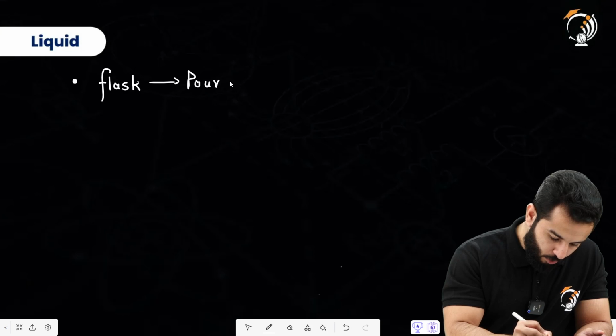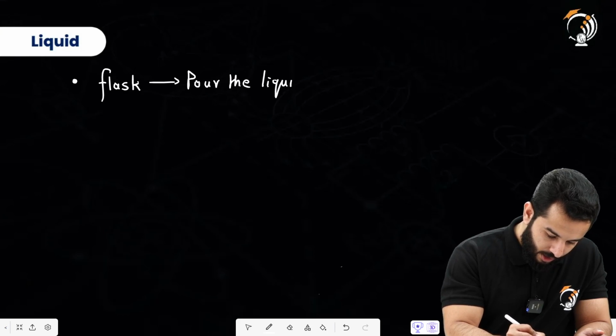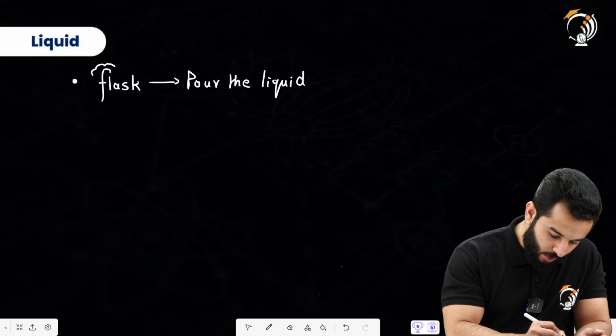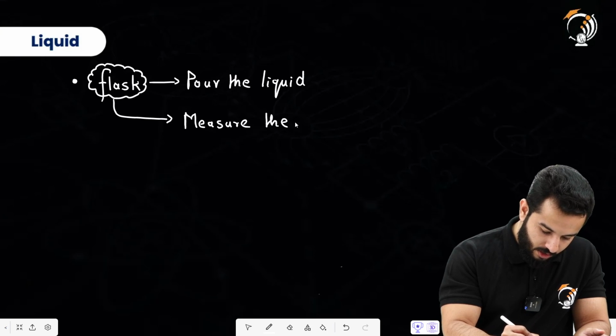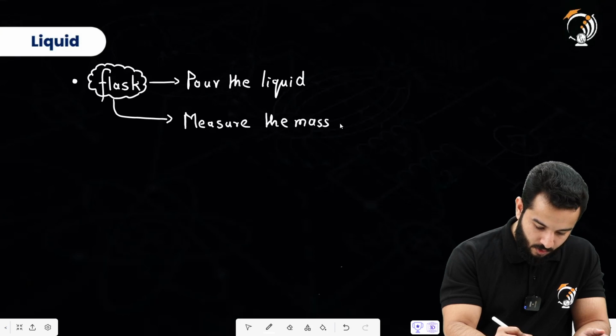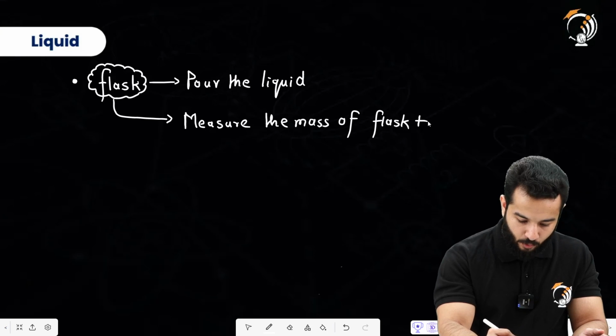You're going to pour the liquid into the flask, and then we are going to measure the mass of this flask, the mass of flask plus liquid.